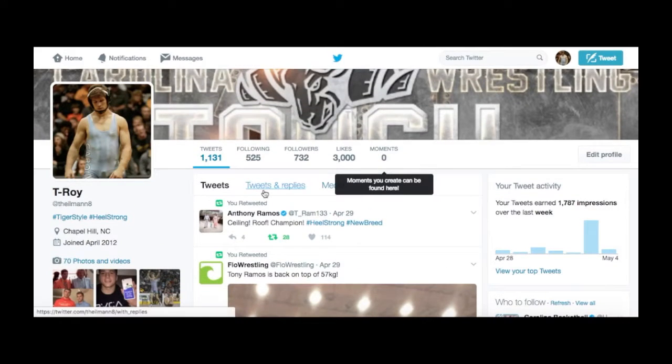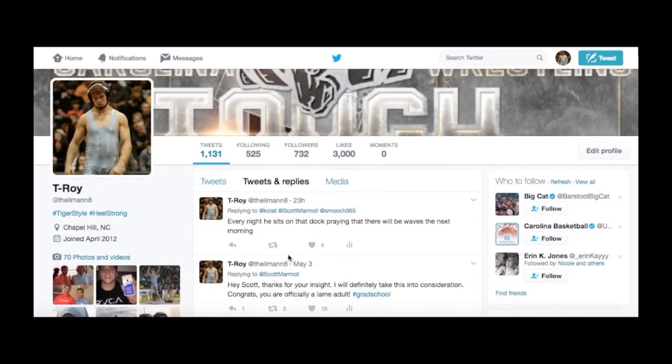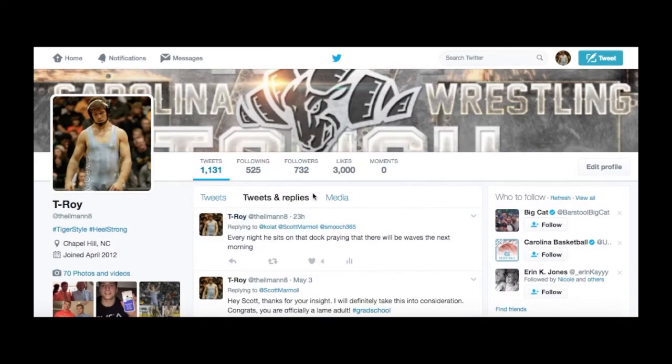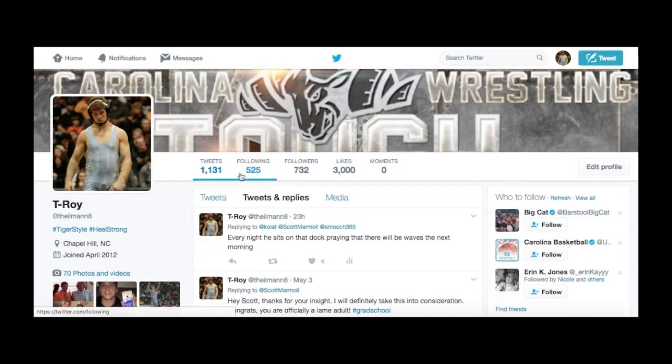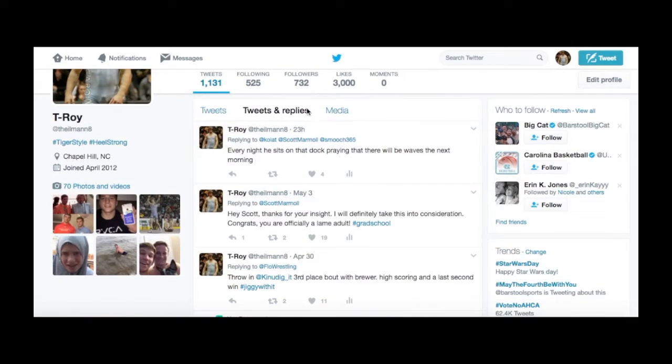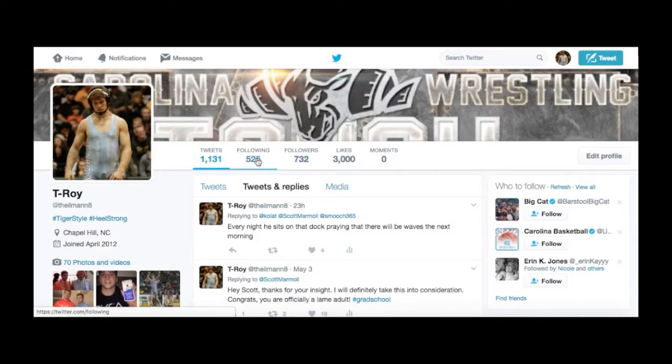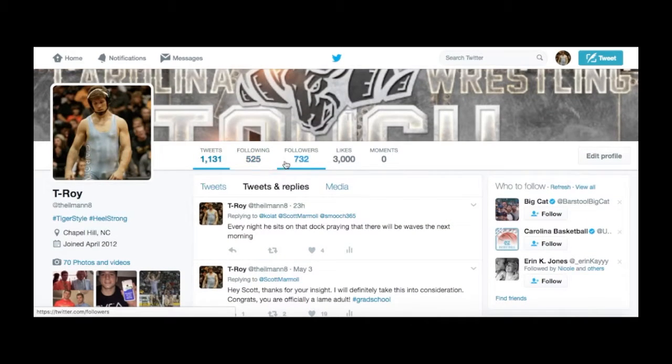You can also view things like tweets and replies. So a reply is me replying to another user on their tweet, or having a conversation with multiple users. So you see here, those are the 3 people I am replying to in that tweet. So there is a function to communicate with others on Twitter. Here you can also see the people I do interact with, or the people I get information from, who I follow, and the amount of people that are following me.